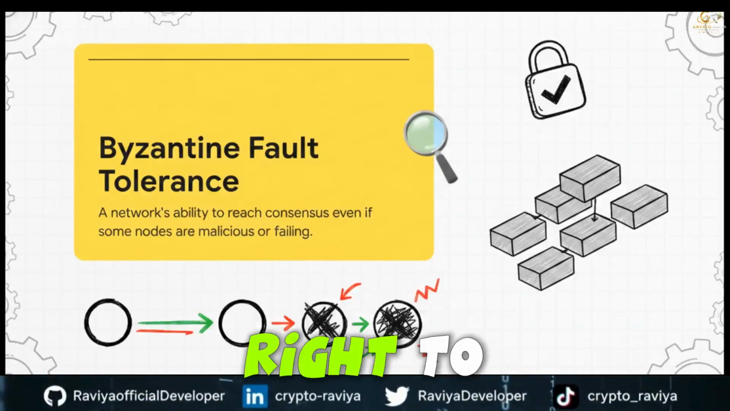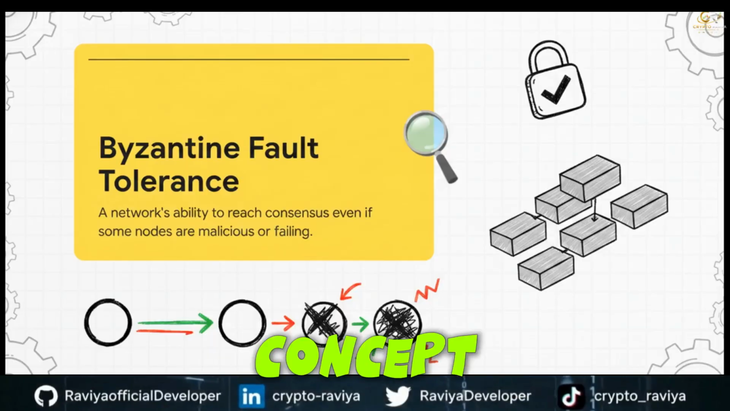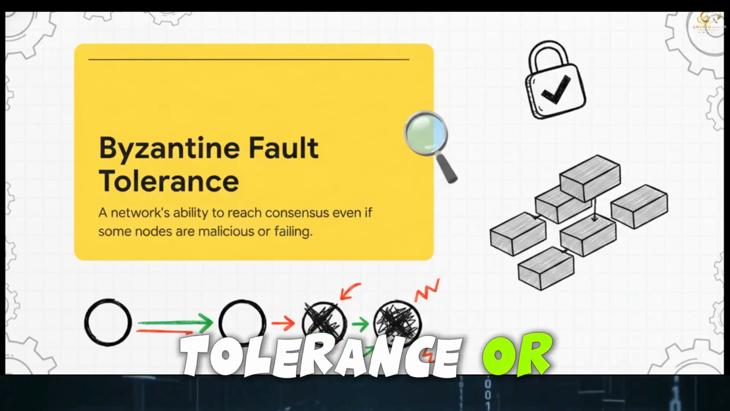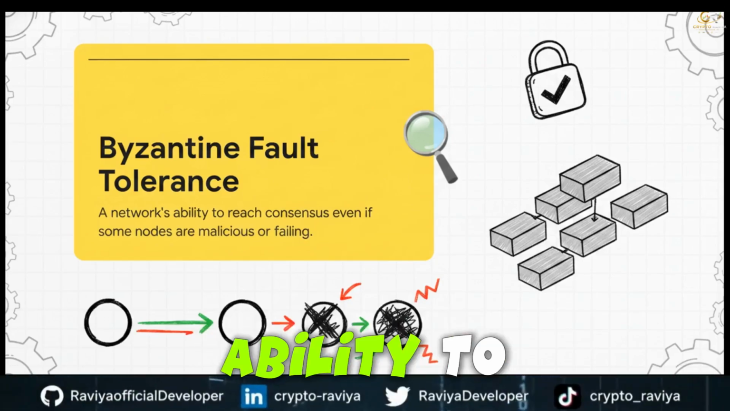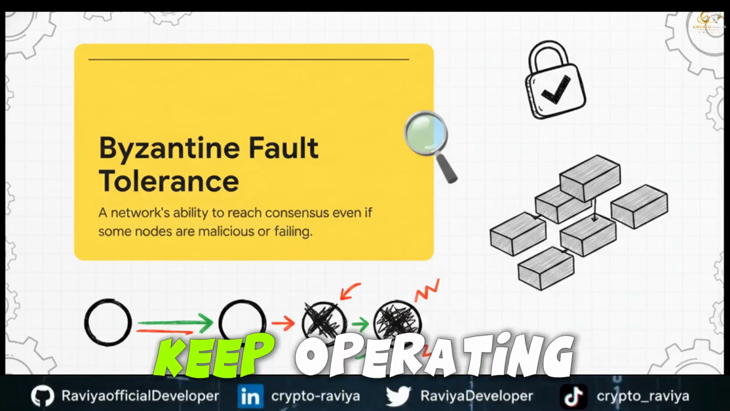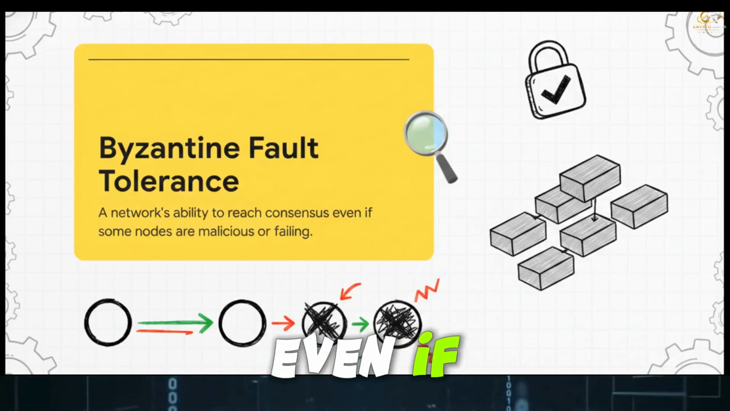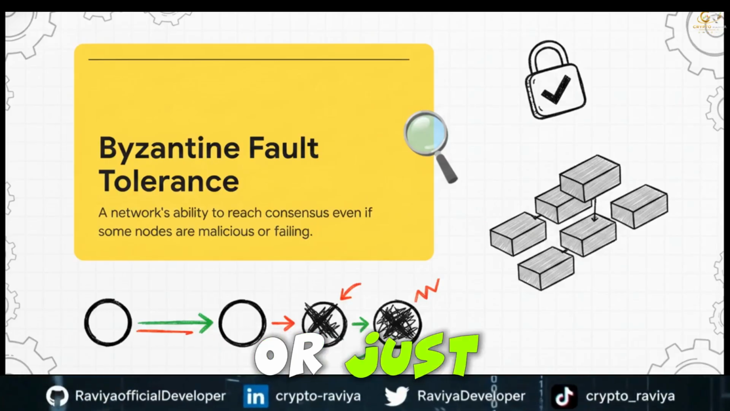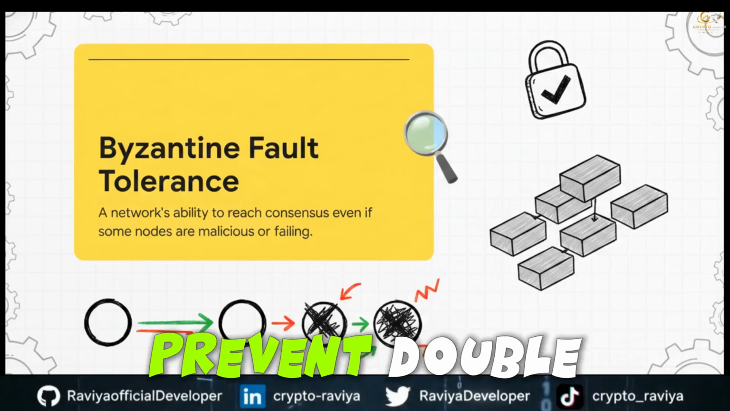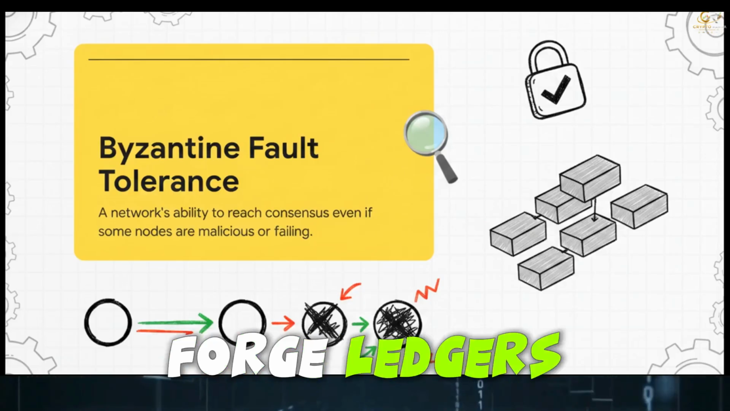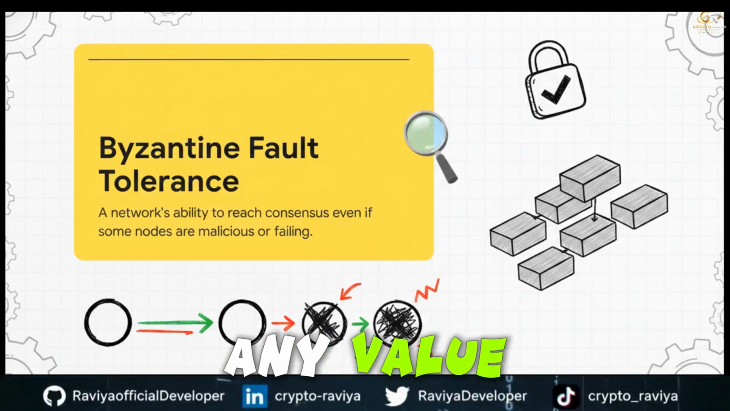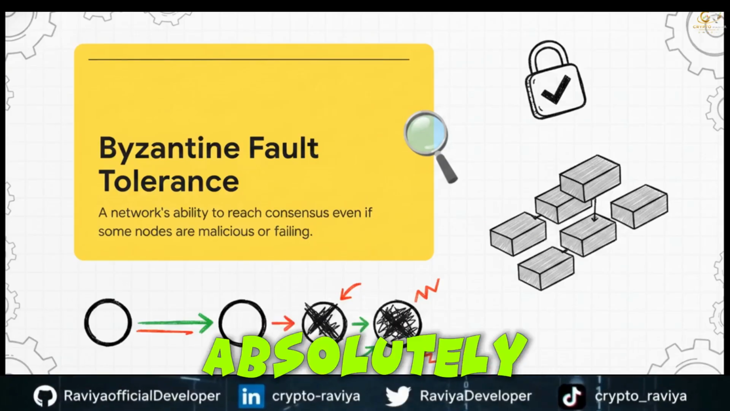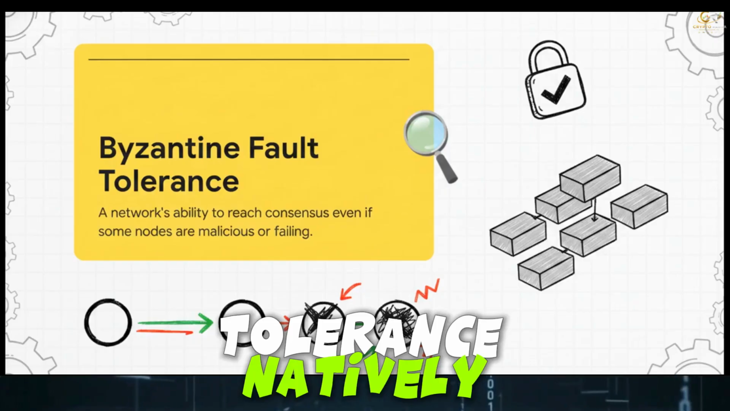And that brings us right to a crucial concept, Byzantine fault tolerance, or BFT. This is basically a distributed network's ability to reach consensus and just keep operating correctly, even if some nodes are acting maliciously or just straight up failing. If you want to prevent double spending or forged ledgers, which, let's be real, is the only way a cryptocurrency can actually hold any value, modern blockchains absolutely need to achieve this tolerance natively.